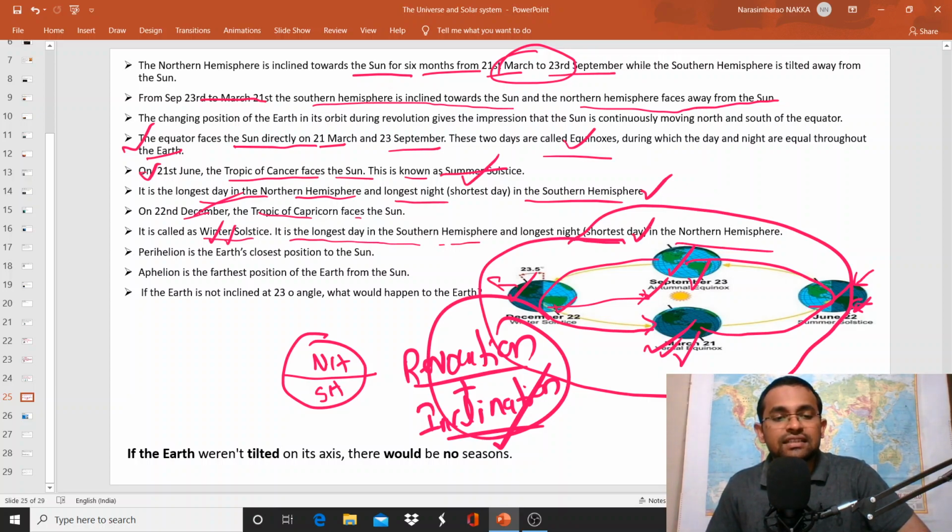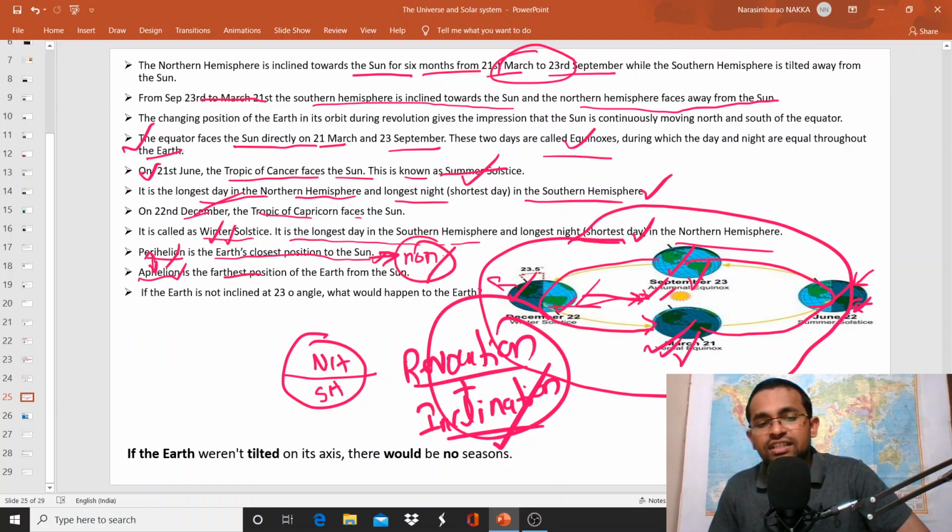So, the next thing is perihelion, the Earth's closest position to the sun. As the Earth is revolving around the sun, in that path, the Earth comes nearer to the sun. So that position is called perihelion. And the farthest position of the Earth from the sun is called aphelion. So due to this closest position and farthest position, there is a non-uniformity with respect to the distribution of heat on the Earth's surface.